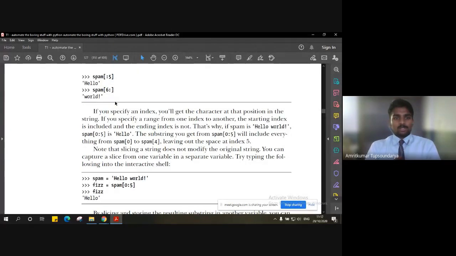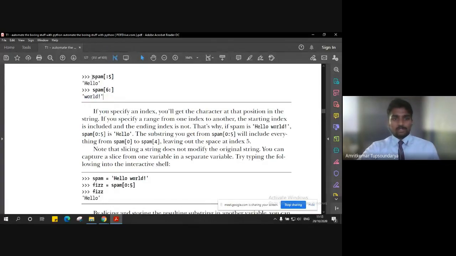So that means whatever the string length is, by default that complete length becomes our ending index. So spam[6:] with the colon blank will start from index 6 and end at whatever the actual end is.